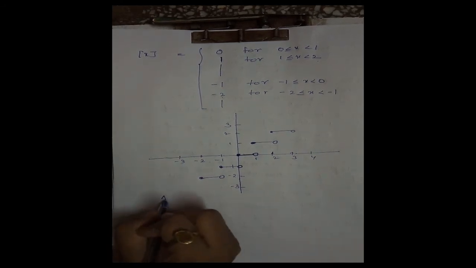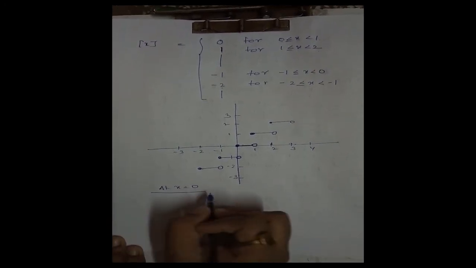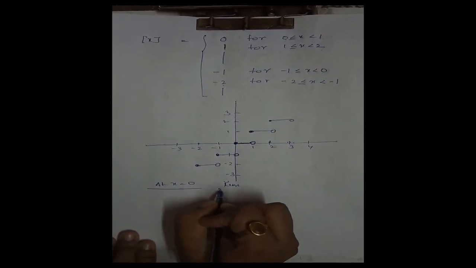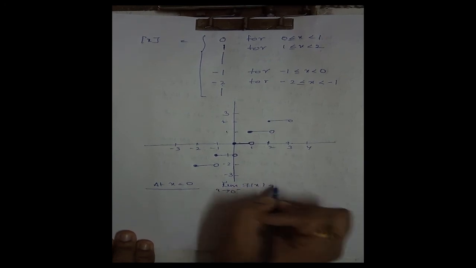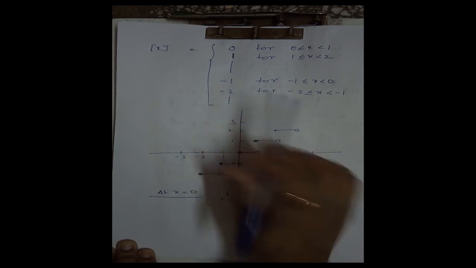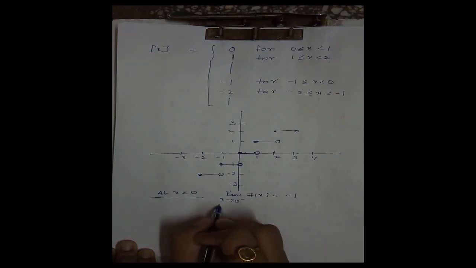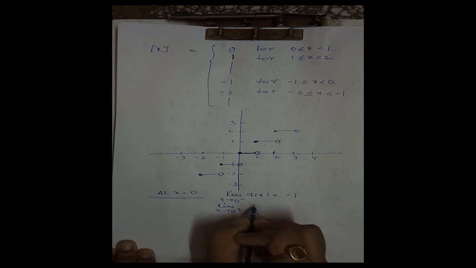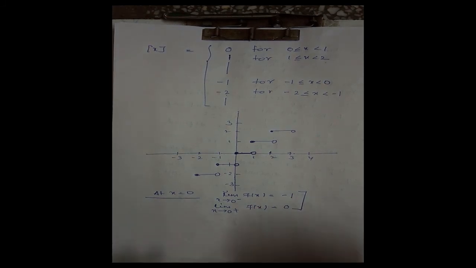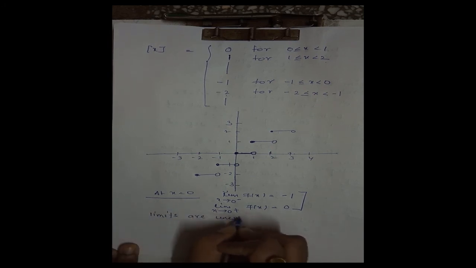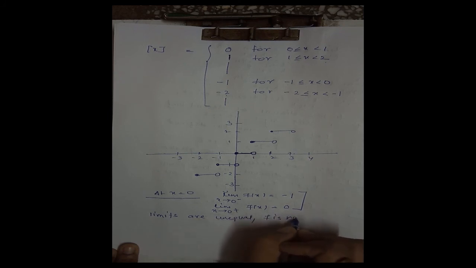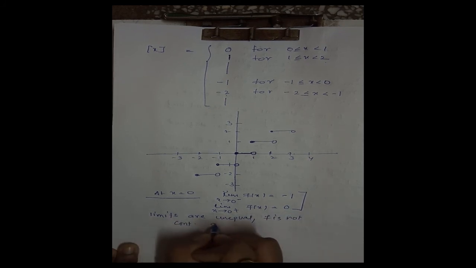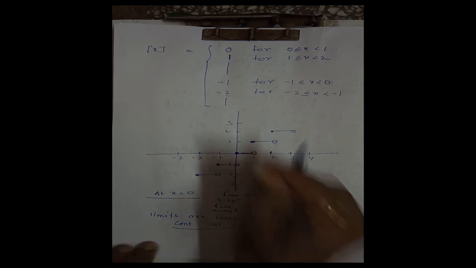Now at x equal to 0, the left hand limit, limit x tending to 0 minus f of x: when x is less than 0, it is -1. And the right hand limit, f of x when x is positive, is 0. Since these two limits are unequal, f is not continuous at x equal to 0.